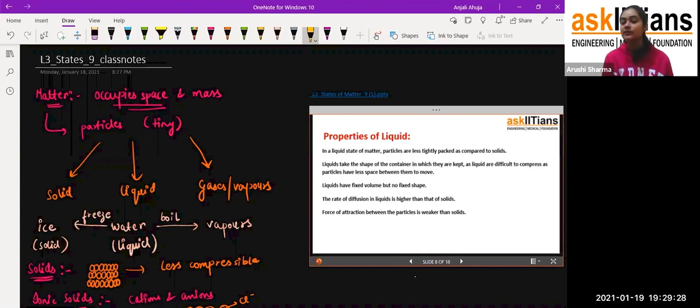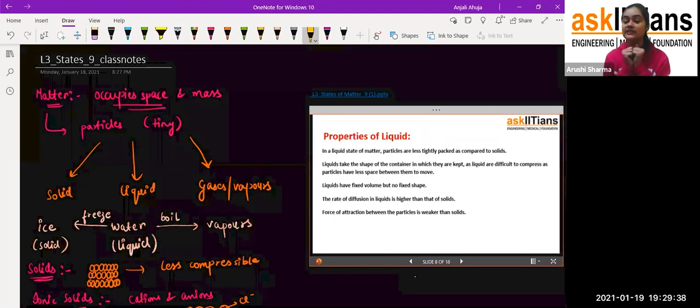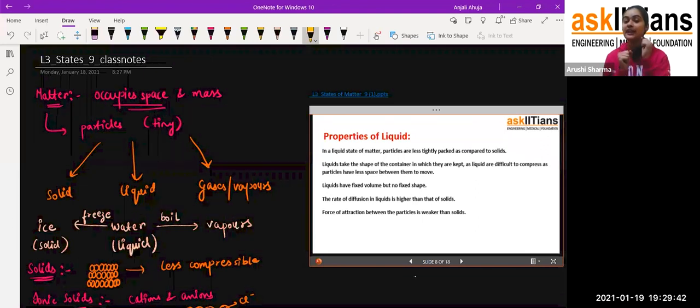Now, if we talk about the force of attraction between the particles, students, in the case of the solid, the particles are very closely packed to each other, due to which we say that the force of attraction is very much there. But in the case of the particles of the liquid, they are not that close to each other. That is why, students, the force of attraction between the particles is less.